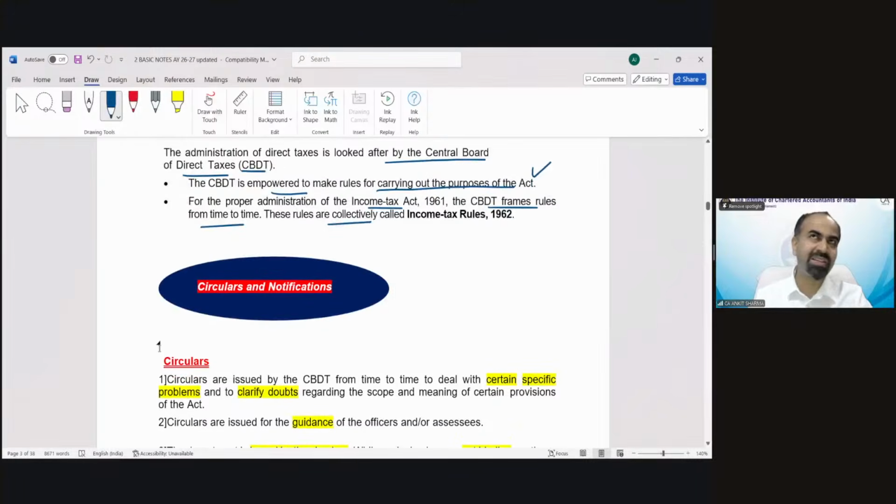So these rules are just like, in layman's language, when you're small, a kid, your family makes some rules that you cannot go out alone, you cannot do this thing alone because you are a kid. When you attain the age of more than 13 or 14 years, the rules must have changed. When you are 20 plus, the rules must have changed. So accordingly, as per the requirement of the Act, as per the requirement of the situation, the rules could be framed by the CBDT for the administration of the Income Tax Act. Okay.